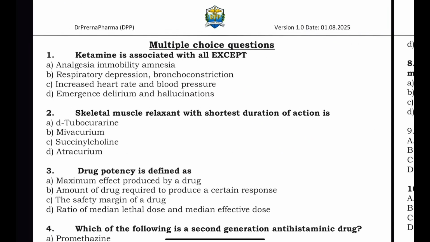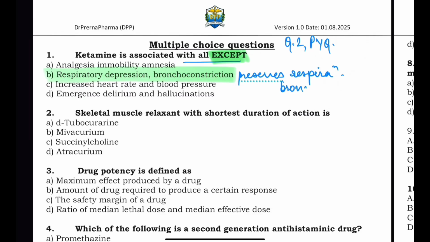Now students, let's start with question number 2, past year questions. Question number 2 is usually multiple choice questions. So let's see some past year multiple choice questions. Ketamine is associated with all except. Now always pay attention to these types of words, except. Out of the given options, the correct option is respiratory depression, bronchoconstriction. Ketamine causes all other things except respiratory depression. It actually preserves respiration. It does not cause respiratory depression. Okay, so it causes bronchodilation and it is useful in asthmatics.